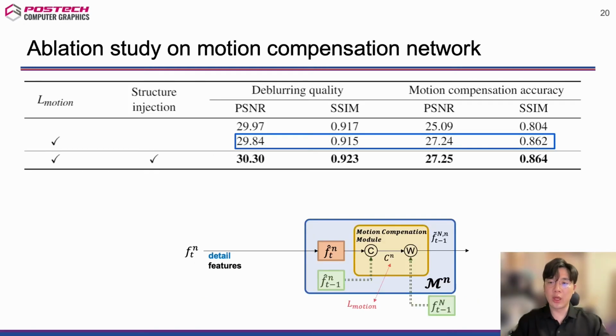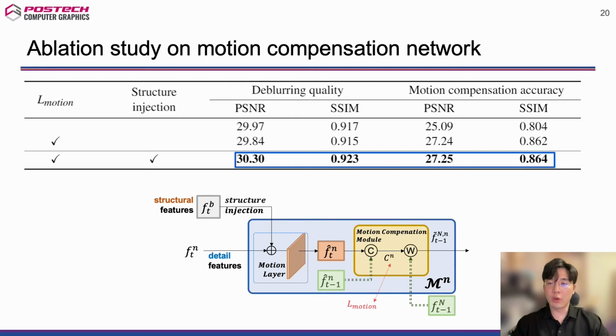Next, we show the ablation study on the motion compensation network. When the motion loss is simply added without structure injection, it increases the motion compensation quality but degrades the deblurring quality. In this case, the motion loss induces the multitask detail network to produce features carrying structural information appropriate for motion compensation but incompatible for deblurring.